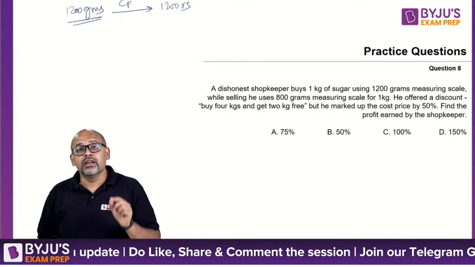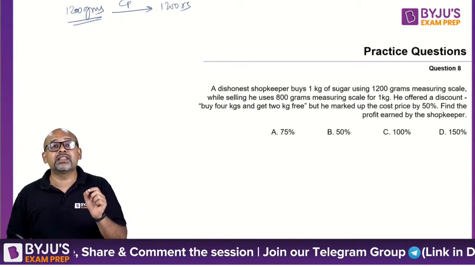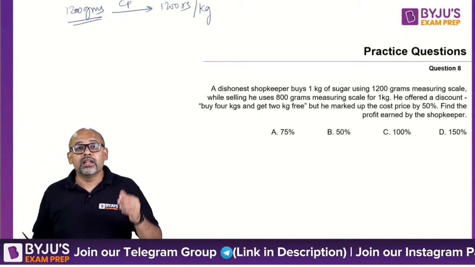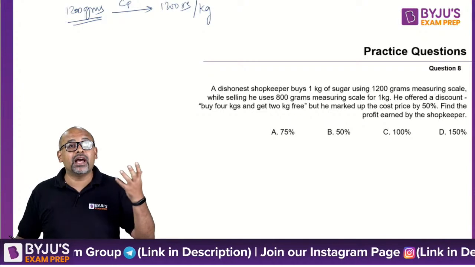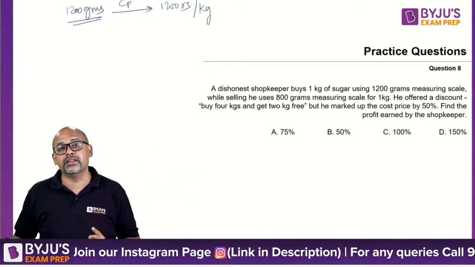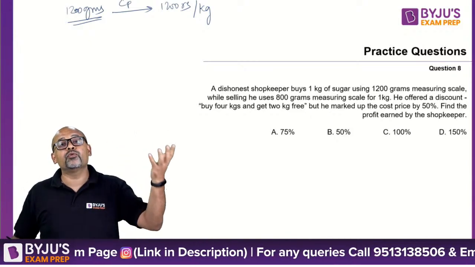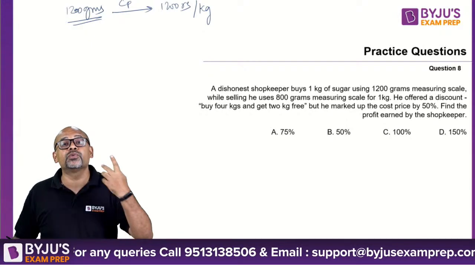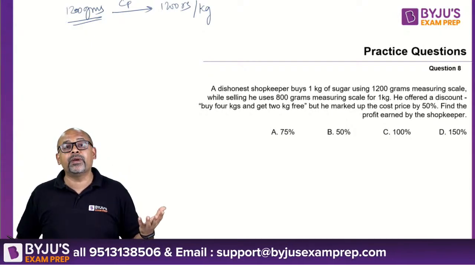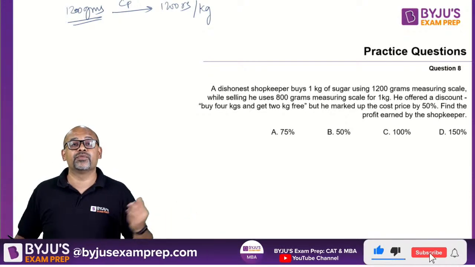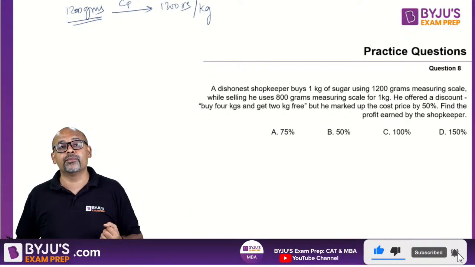It means he is purchasing something at 1200 per kg, because when I am buying, I am cheating them. According to them, I am taking only 1 kg and I am paying them 1200. Which means the cost per kg for me is 1200, but actually I am getting more than 1000 in terms of grams.